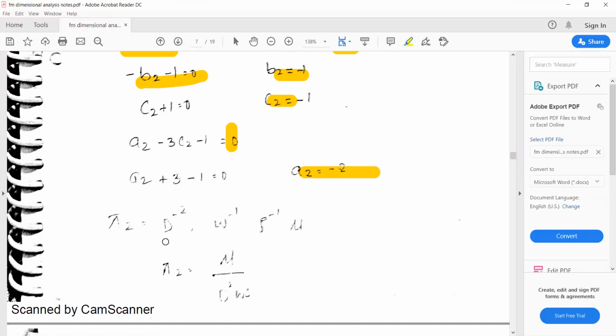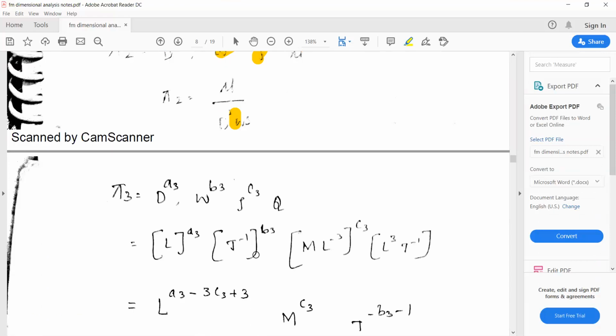a2 is equal to minus 2. Then you substitute a2, b2 and c2. Later the negative terms go down. So pi 2 is equal to mu divided by D square into omega to the power of minus 1. The mu divided by D square, yeah, D square. But rho is also there, there is supposed to be rho. So mu divided by D square, omega and rho. So that is the pi 2.